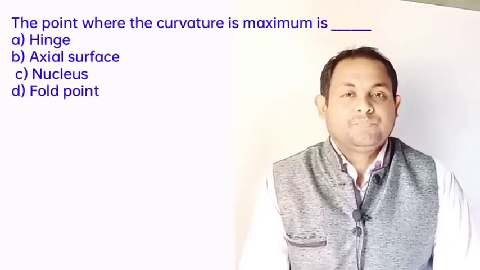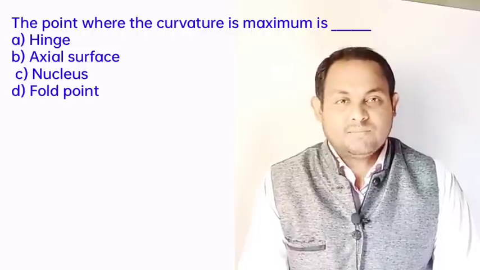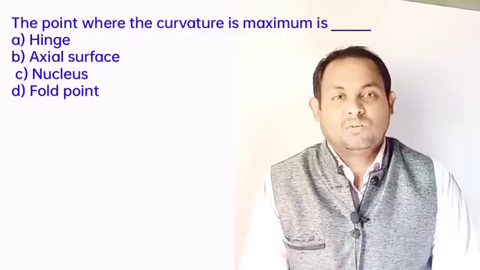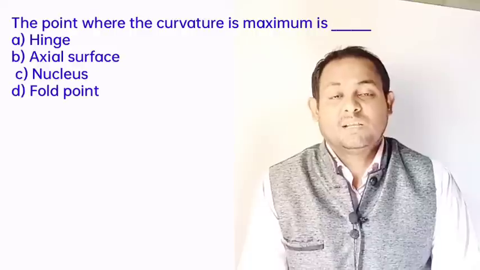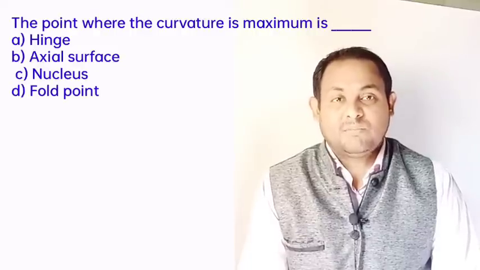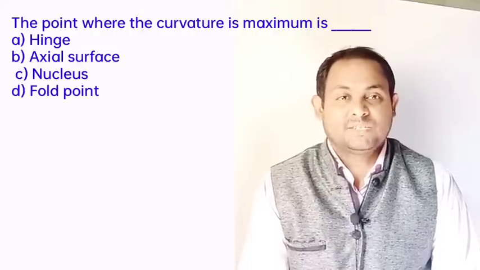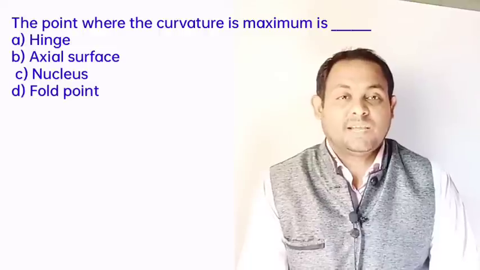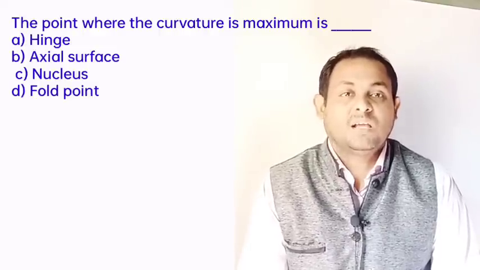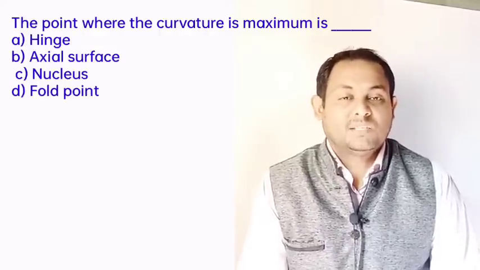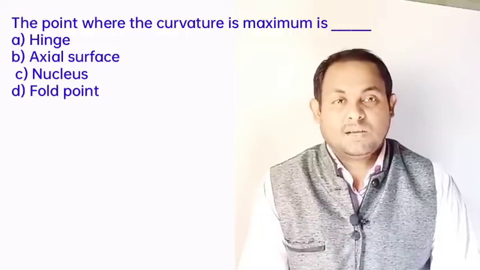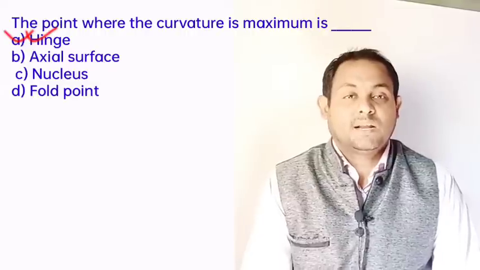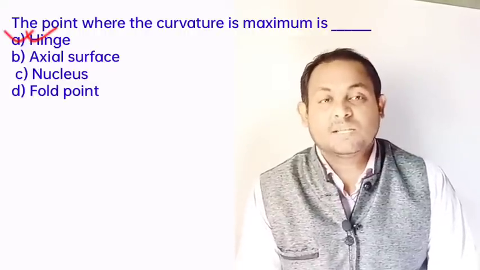Next question: the point where the curvature is maximum. In a folded layer, a point can be found where curvature is maximum and one limb ends and the other limb starts, and this is the hinge point. So definitely hinge is the right answer. Option A is the correct answer.